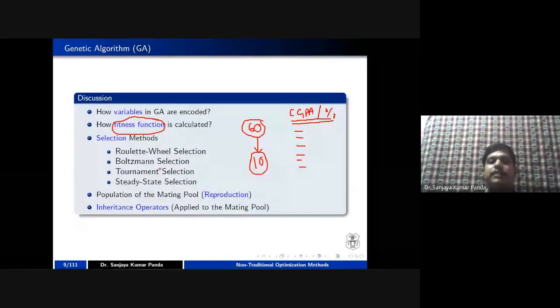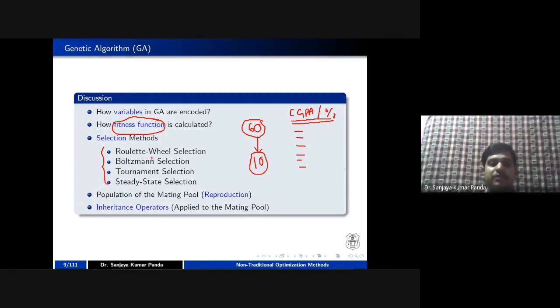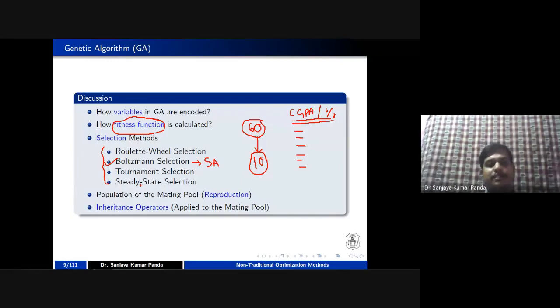In genetic algorithm, these are the specific selection strategies we are going to apply on the chromosomes. First one, a very famous one, is the Roulette wheel method. Second one is Boltzmann selection, which is used in simulated annealing. I am not going to cover this selection method because it will be covered by madam. Third one is tournament selection. Next one is rank selection, which is a part of roulette selection. Another one is steady state selection. Out of these selection methods, whenever you want to apply genetic algorithm to your problem, you have to choose one of them.